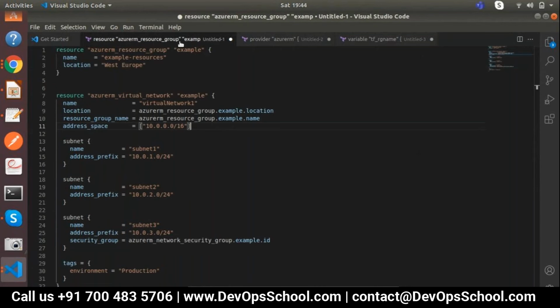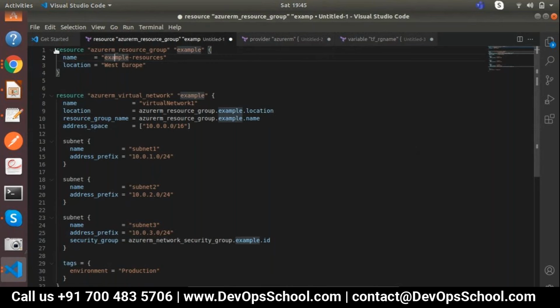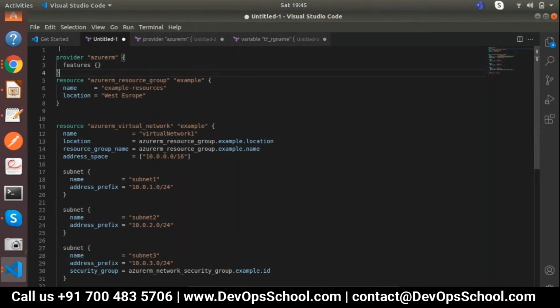Now we have this static one. This is the static, right? Everything is available in a single code: values, subnet values, after that vnet, resource group. Everything is in the same code. Now what I'm going to do, I'm going to add only the provider over there, and this is the subscription details, so it will capture. I have the subscription ID, so I'll add it. Okay, I have added these details.